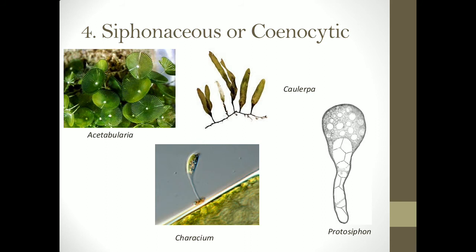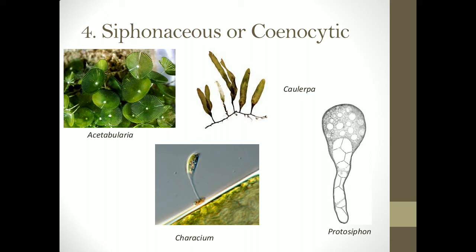However big this thallus looks, ultimately it is just one cell which has become elongated or enlarged. So there are no cross walls in the somatic phase. Cross walls, even if they appear, will appear only when the cell wants to separate off some dead portions, or if it wants to demarcate some reproductive structure. Only at that time it will show the septa, the cross wall. At all other times the cell is just one single cell which has been elongated, and this is known as the cenocytic or the siphonaceous thallus.